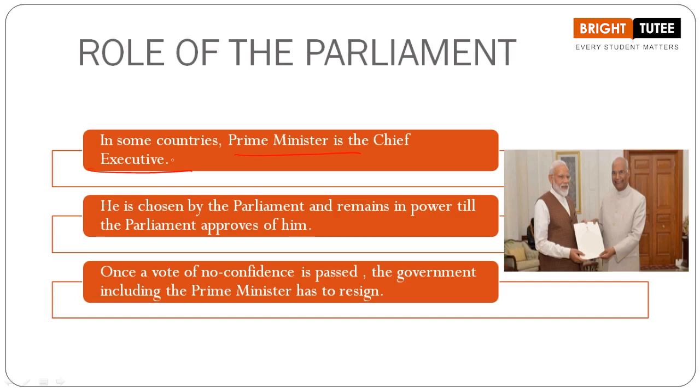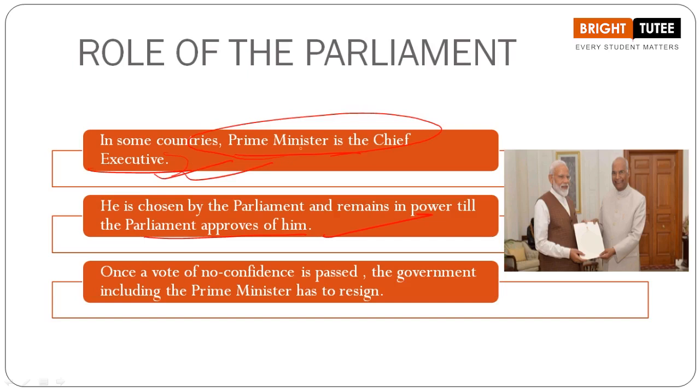Okay? So what happens in some countries, the Prime Minister is the chief executive. Also, he is chosen by the Parliament and he remains in power till the Parliament approves of him. Have you read this point or not? You already have understood this point? But again, I'll explain it here. It means that the chief executive, what do we understand by this term? That he is responsible for taking all the major decisions related to national issues.